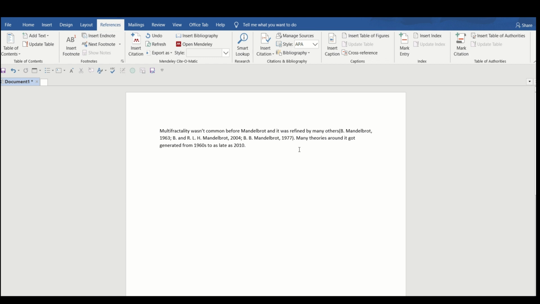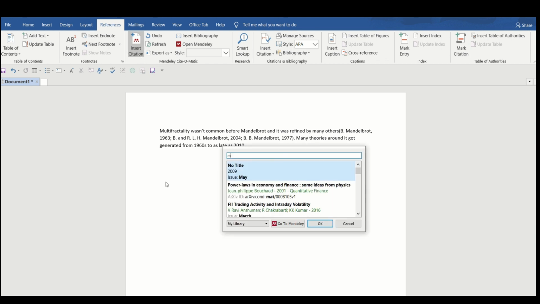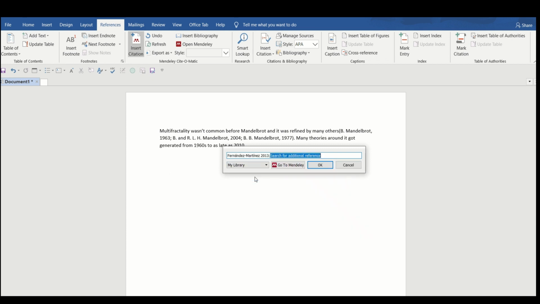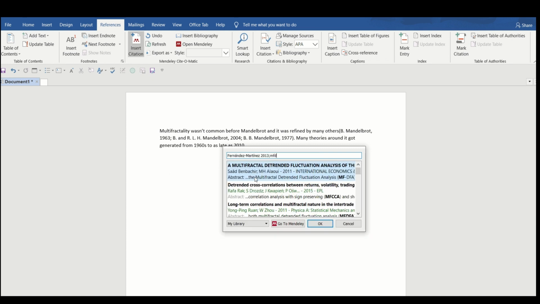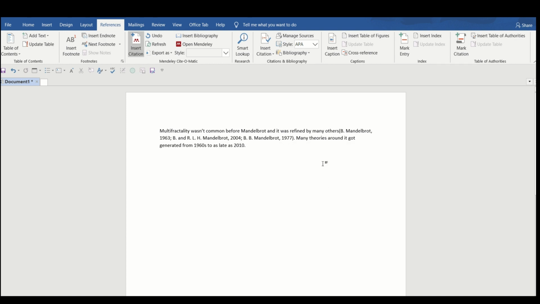So three papers I have selected from there. Again I want to put some more here. So suppose my text finishes here. So this is my text.